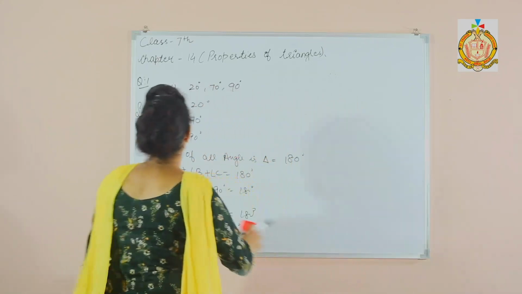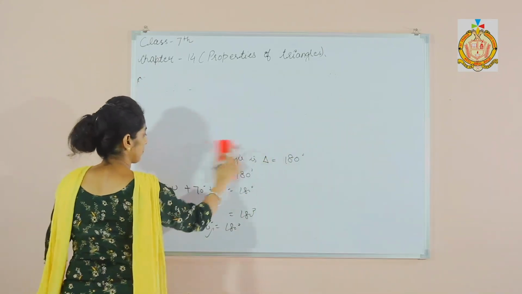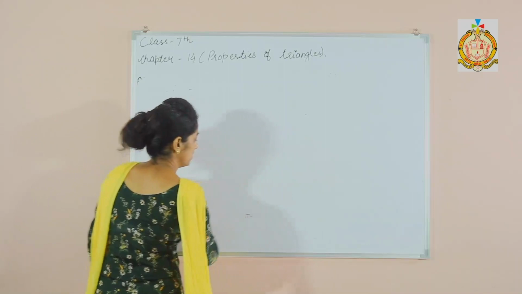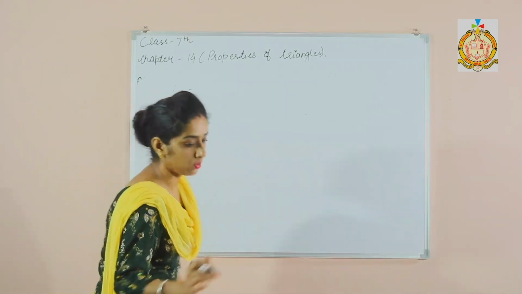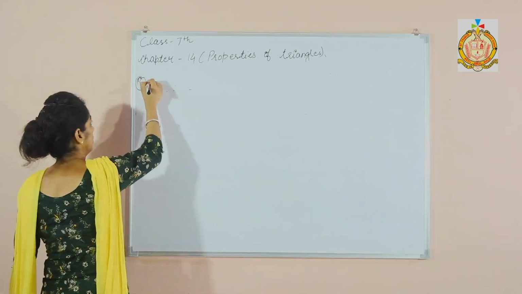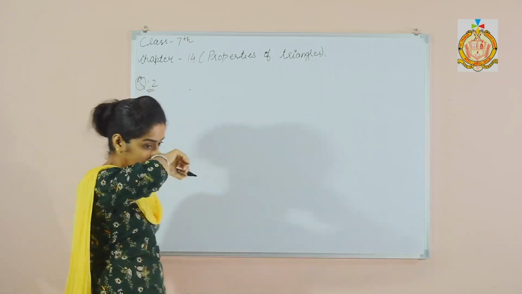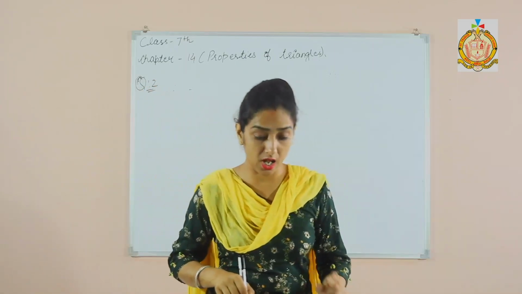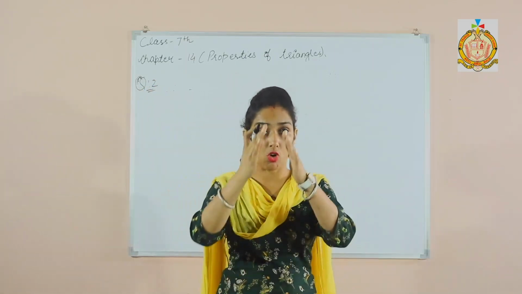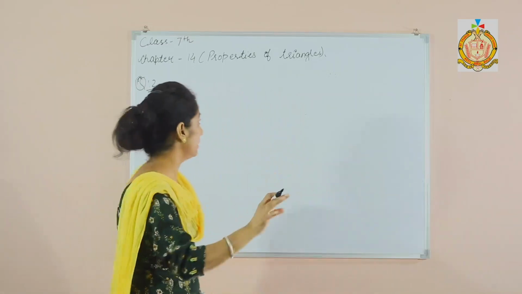Now see question number 2. The angles of the triangle are equal, which means all angles are equal.